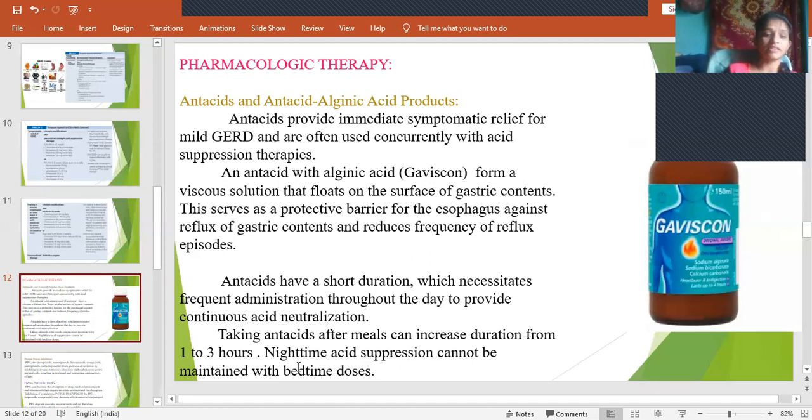Why I said it is better to take it after food: because after taking food, the acid already gets a bit neutralized, and it requires so much time for the food to get digested, to release excess acid, and then to get refluxed. In the meanwhile, this will be helpful. So it increases the duration of action if we take it after food.